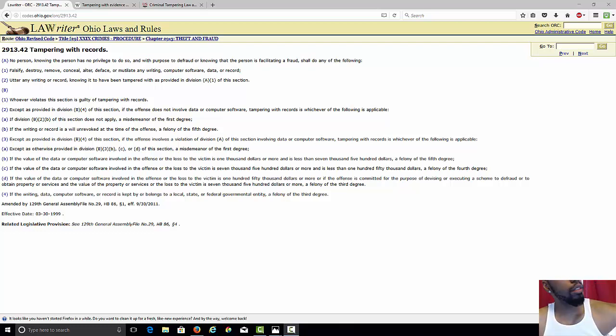As this title says, we're going to be talking about tampering with records here. We're going to read a definition. I have a couple of definitions pulled up, stating what the meaning of tampering with records is, and the ramifications for engaging in such criminal activity. Here we're looking at Law Writer, Ohio laws and rules. Let's start off with these definitions before we get into the meat and potatoes of this whole video.